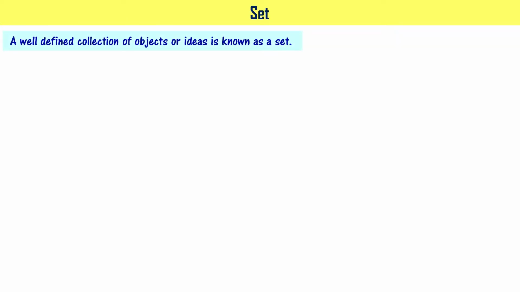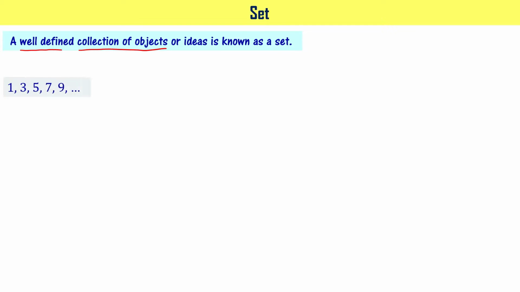Let us now understand what is a set. A well-defined collection of objects or ideas is known as a set, right? Here you have a few phrases: collection of objects, well-defined collection of objects. Let's first understand what it means by collection of objects.